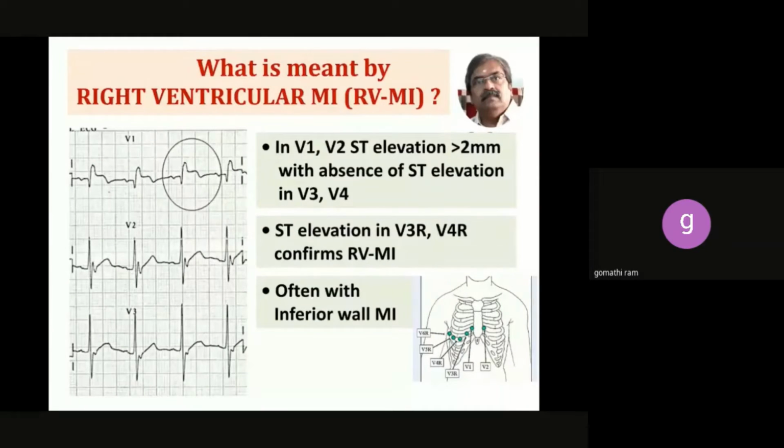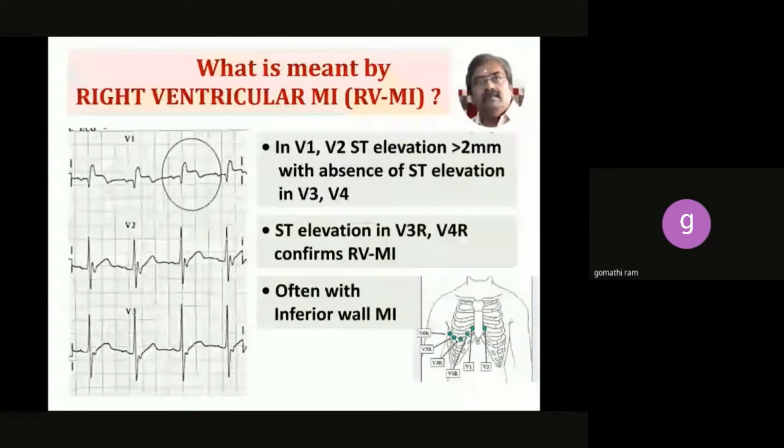If the ST is elevated more than 2 millimeters in V1, V2, with nothing happening in V3, V4, you think of a right ventricular MI and ask the ECG tech to take an ECG on the right side, that is V3R and V4R. The V3R and V4R, the leads which are over the right ventricle, will show ST elevation. So in an RVMI, as it is shown in this diagram, the ST is elevated only in V1, V2, no elevation at the other places. And if you confirm by doing a right-sided lead V3R, V4R, you will find the ST elevation. Another important point, remember, is most of the RVMI occur along with inferior wall MI.